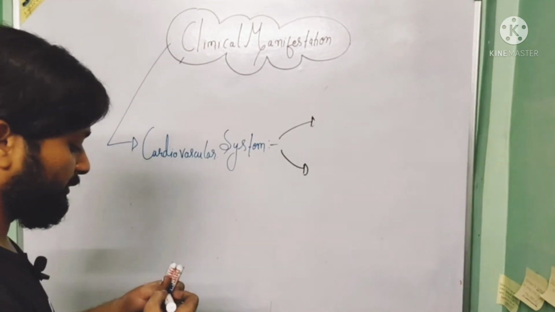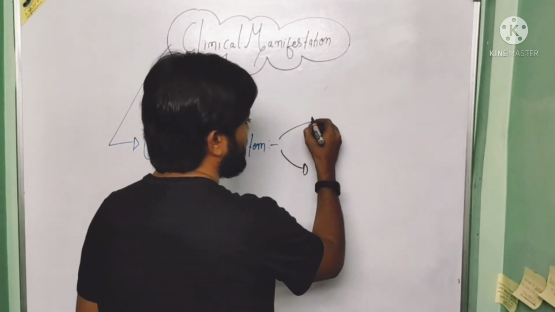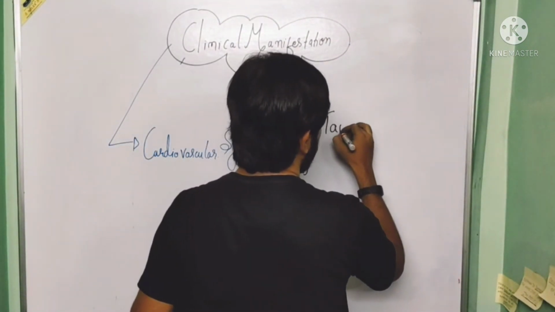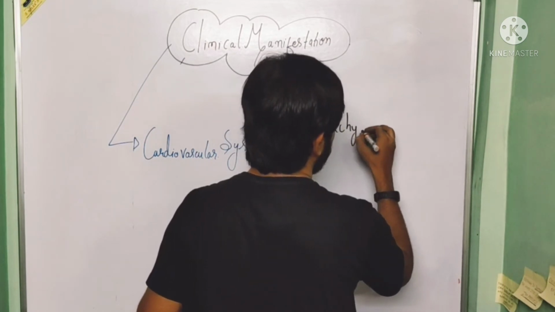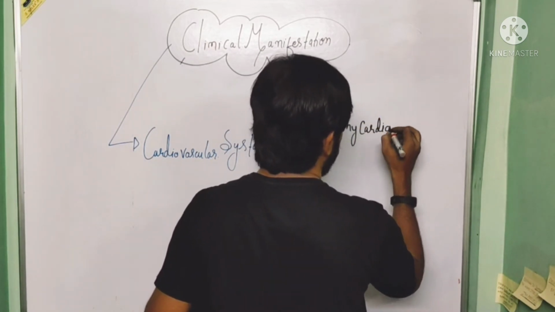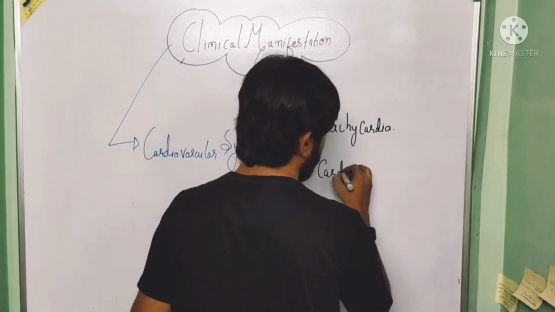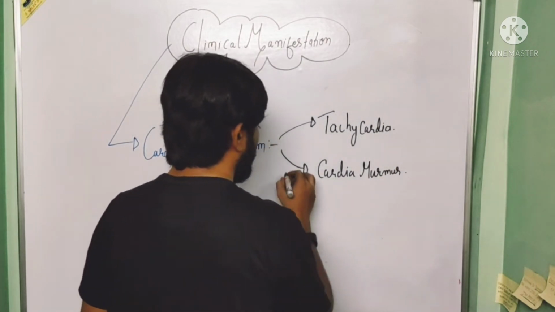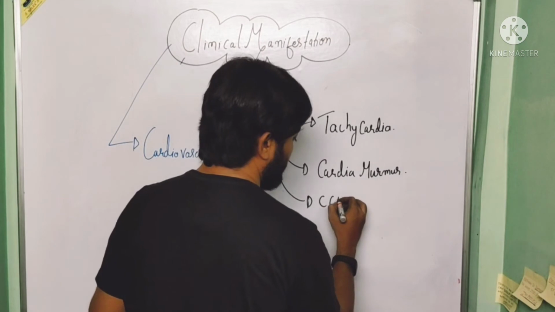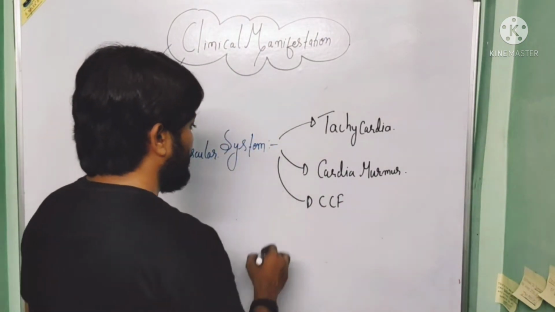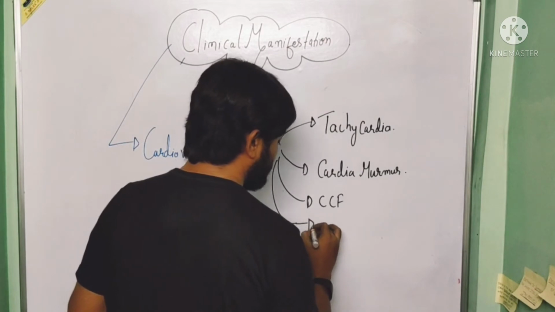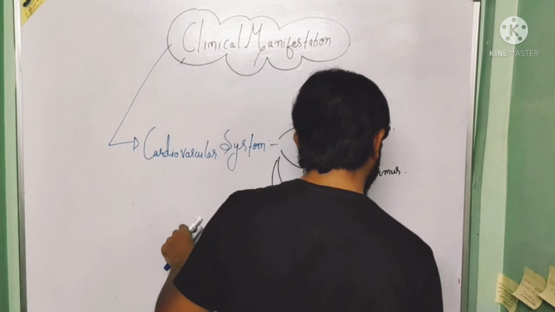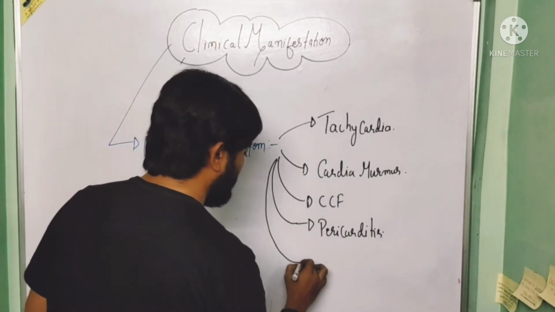Next is the clinical manifestation associated with the cardiovascular system. So when we talk about the clinical manifestation associated with the cardiovascular system, first is a tachycardia. Second one is a cardiac murmur. Third one is a congestive cardiac failure. Fourth one is a pericarditis. And the last one is the perivascular abscess.